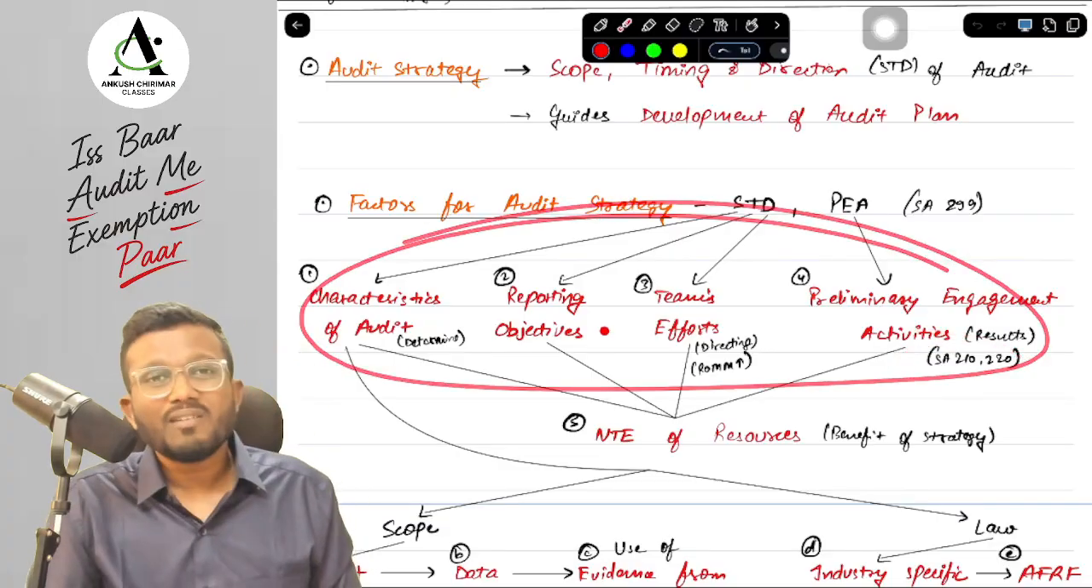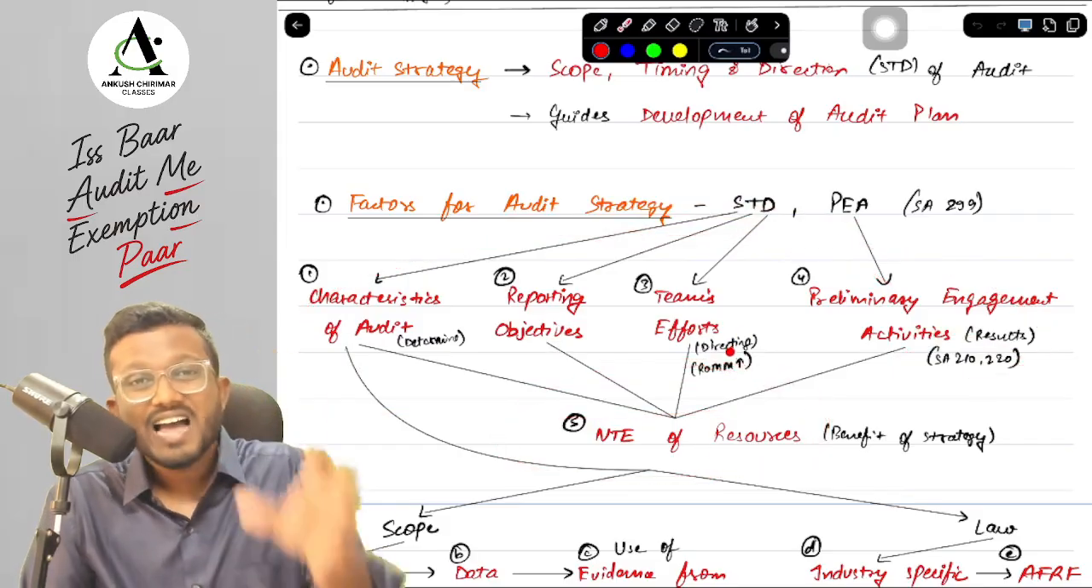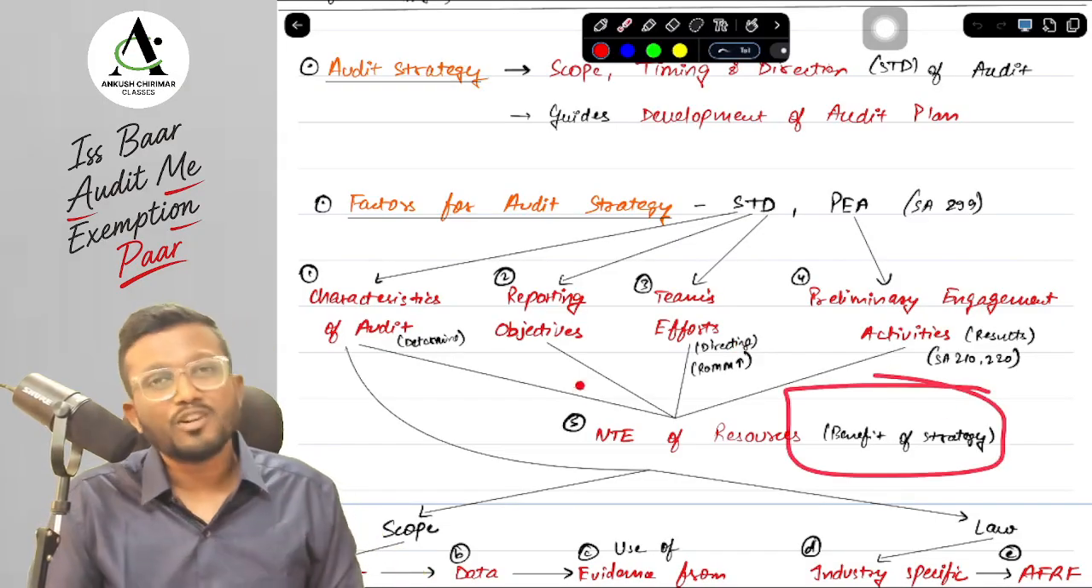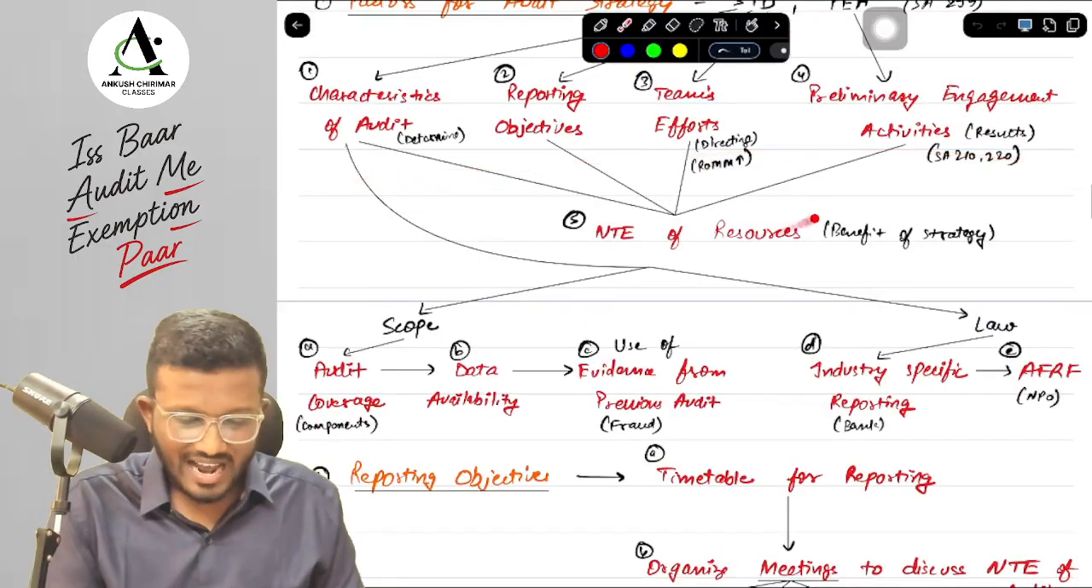And after this, what will we get to know, sir, by doing all these 4 things? We will get to know what is the NTE of procedures. And this NTE of procedures is your benefit of audit strategy as well. We will discuss it. Don't worry about it. So let's discuss one by one these 4 points and this 5th point later.